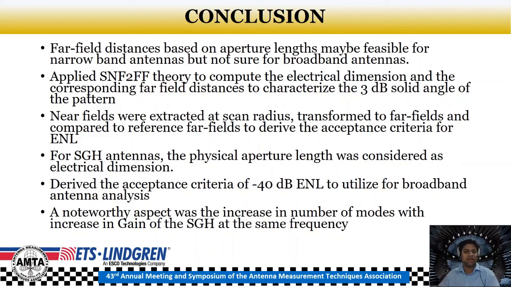Based on the ENL values of the standard gain horn antennas, an acceptance criteria of minus 40 dB was set for further analysis. In addition, a noteworthy aspect was the increase in the number of modes to efficiently characterize the 3 dB beam width of the antenna pattern with the increase in the gain of the standard gain horn antennas.